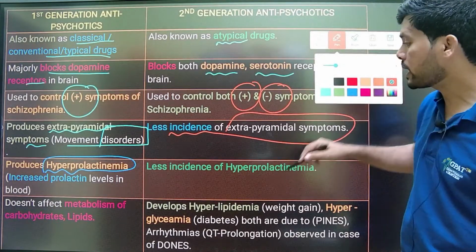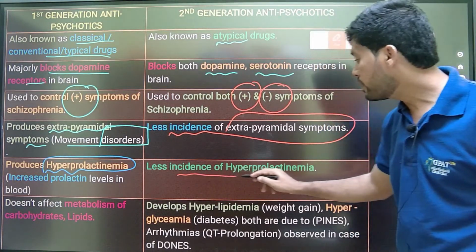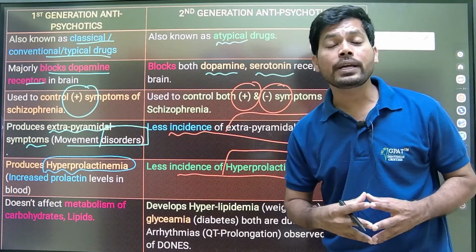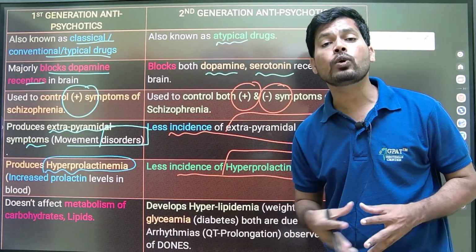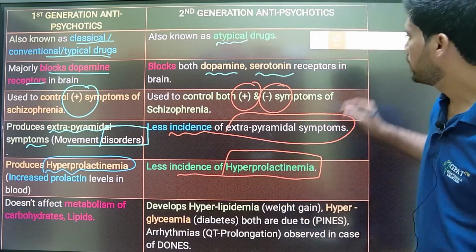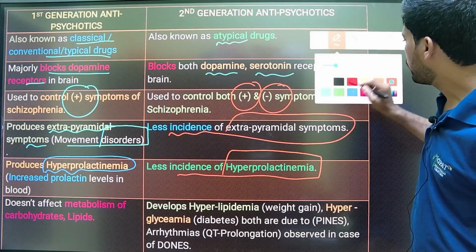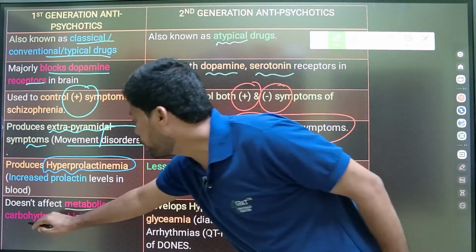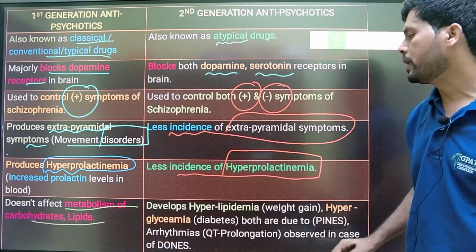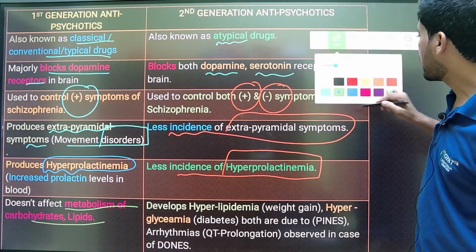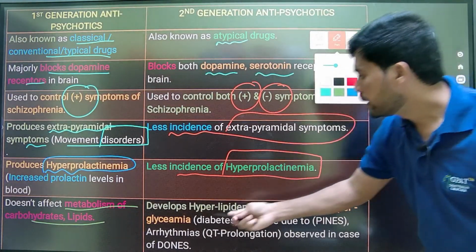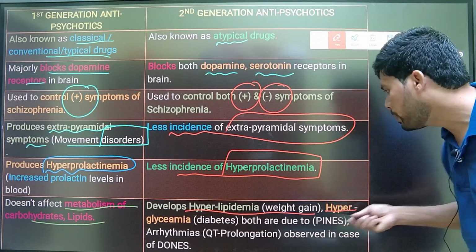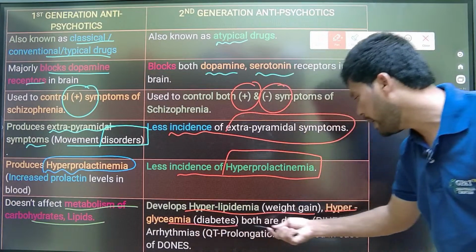And when coming to the second generation, there is less chance of hyperprolactinemia because second generation drugs do not interfere with the dopamine function in the tuberoinfundibular pathway. And the first generation antipsychotics do not have any negative effect on metabolism of carbohydrates as well as lipids. But the second generation antipsychotics develop hyperlipidemia, weight gain, hyperglycemia, and diabetes.